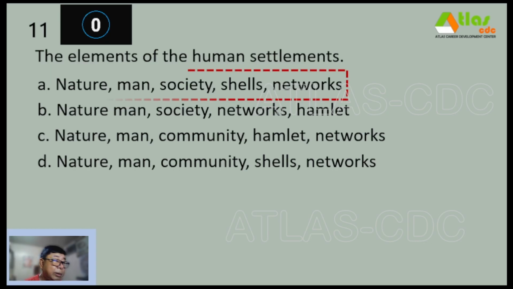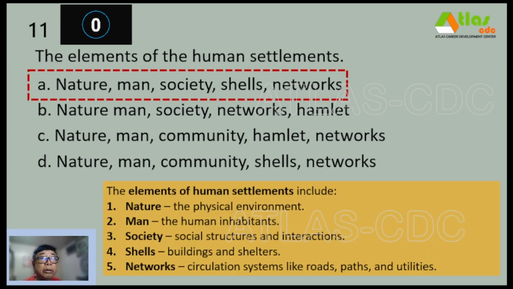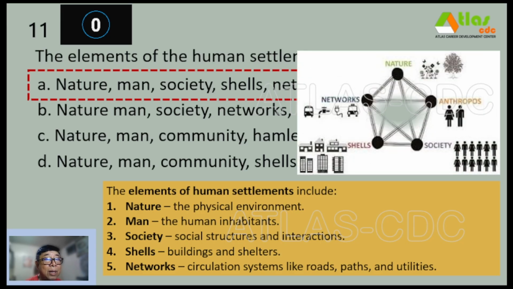And our correct answer is letter A, nature, man, society, shells, and networks. So this is according to Constantinos Doxiadis in his book Ekistics, and the elements of human settlements include, in proper order, number 1 is nature, the physical environment. Number 2, man, the human inhabitants, or anthropos here. Number 3 is society, the social structures and interactions. Number 4 will be the shells, buildings and shelters. And number 5 will be the networks or circulation systems like roads, paths, and utilities, or the connection between different settlements.